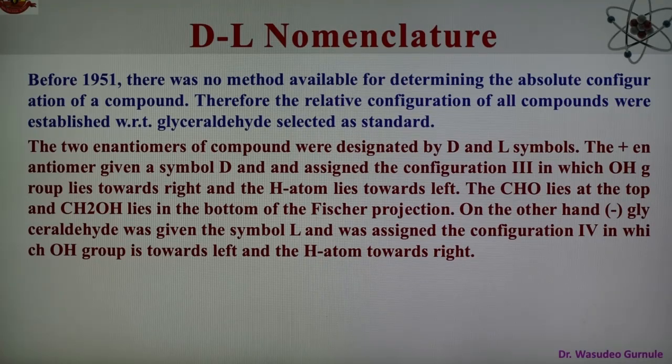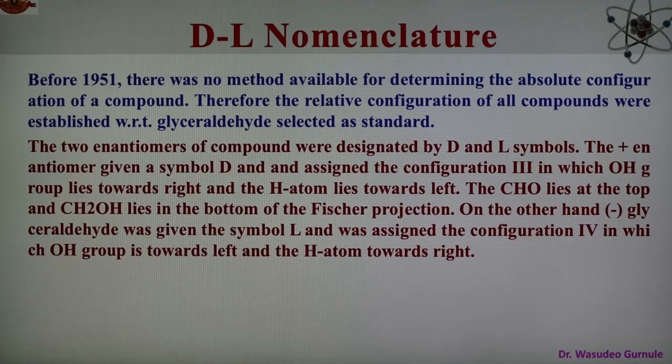Two enantiomers of this compound were known, and the D and L symbols were given to these isomers. The positive isomer was given the symbol D, whereas the negative isomer is given the symbol L.